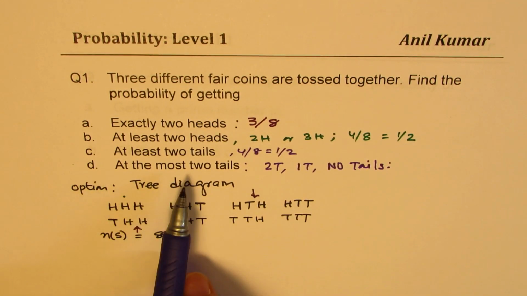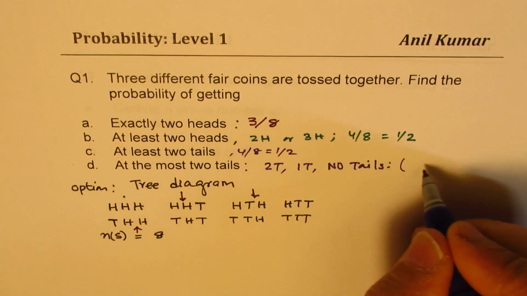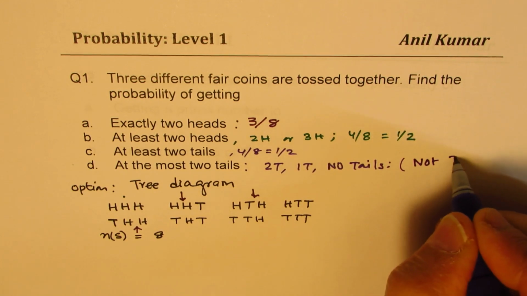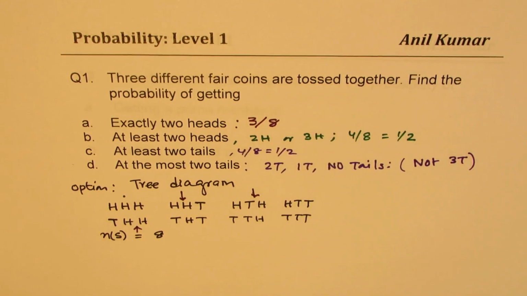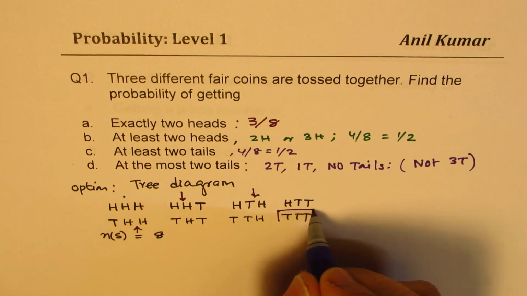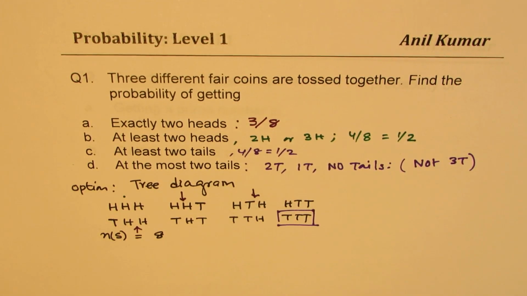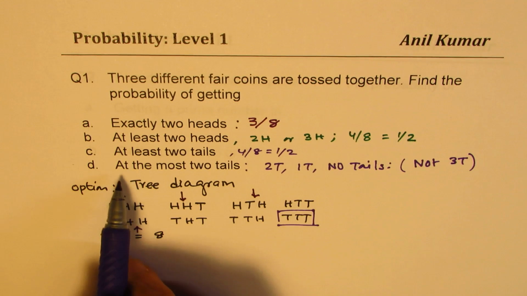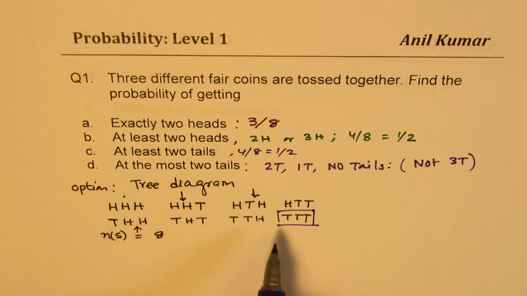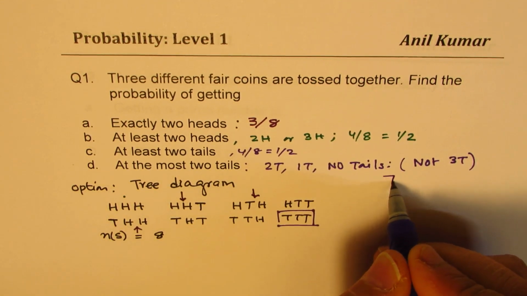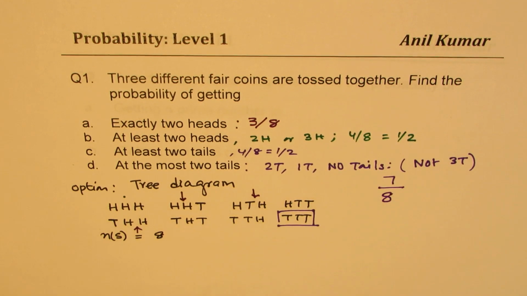When we say at the most 2 tails, you can also think about not 3 tails. Do you understand? So we are actually excluding this, and all of them are otherwise the options we are looking for. So they are favorable. So in this particular case, at the most 2 tails, we get the answer as 7 out of 8. Do you get the idea?